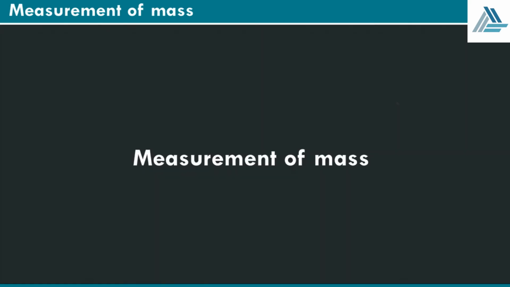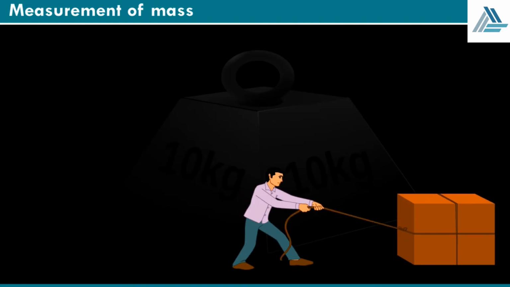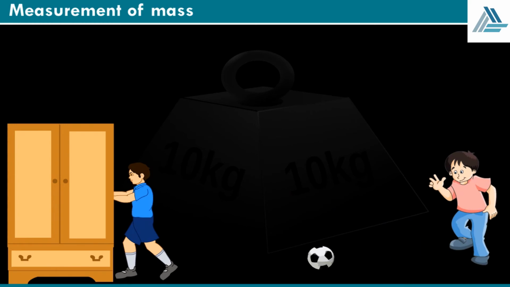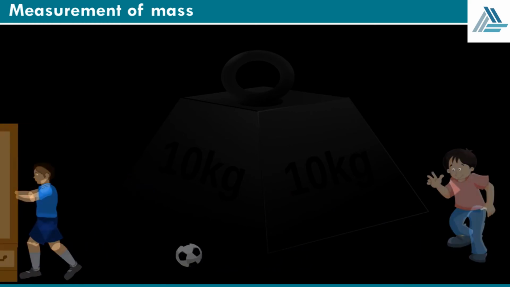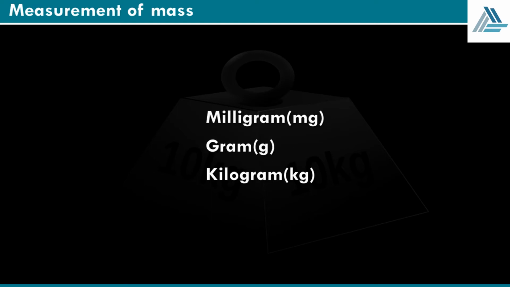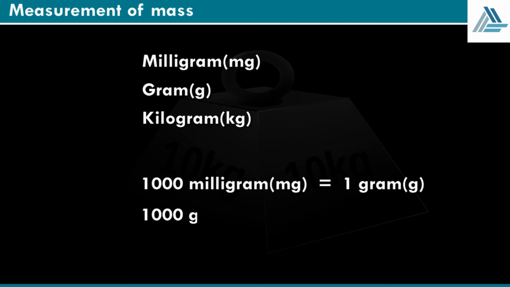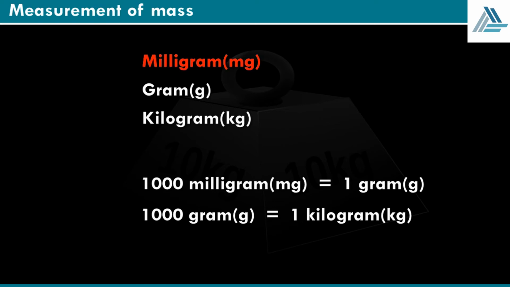Measurement of mass. Mass is the measurement of the amount of matter in an object. The mass measured tells us how heavy an object is. Some units of measurement of mass are milligram, mg, gram, g, and kilogram, kg. 1000 milligrams, mg is equal to 1 gram, g. 1000 grams, g is equal to 1 kilogram, kg. Small masses are measured using milligram and gram, while large masses are measured in kilogram.